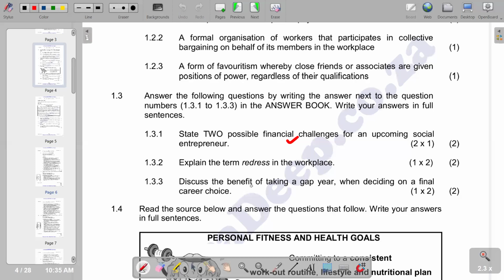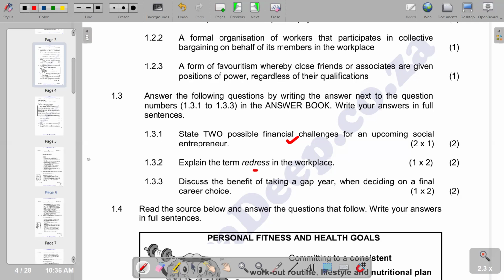So on 1.3.2, it reads explain the term redress in the workplace. So you see that redress is associated with the restoration of the position or status of an employee. So that's the general description that we can give in terms of redress.